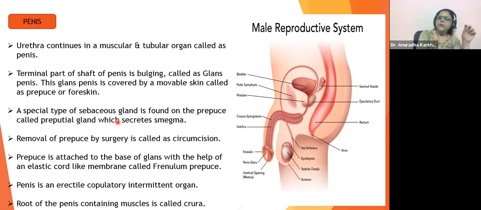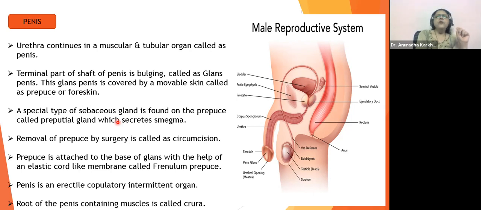Now if these infections are recurrent, there's a lot of irritation and sometimes even pain and swelling in that zone. And as it is, the zone is a highly sensitive area. So if there are continuous recurring infections in that area due to the deposition of smegma, then many times this foreskin has to be removed.